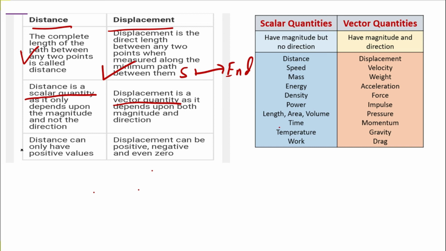Next, distance has only positive values. That means distance आपका सिर्फ positive में हो सकता है. It cannot be negative, it cannot be zero. Distance is always positive. ये बहुत ही important है. ये हमेशा होता है positive. Distance हमेशा positive में होता है.